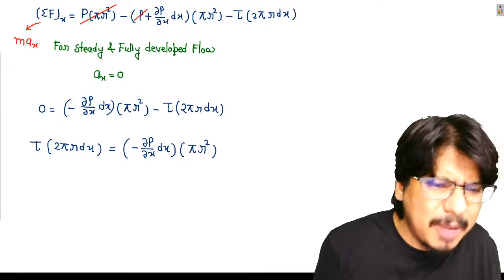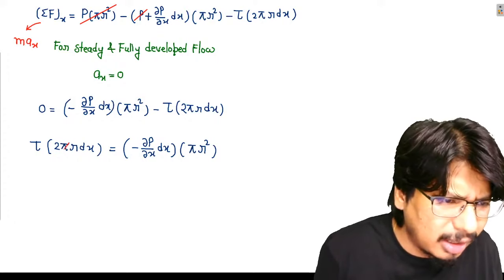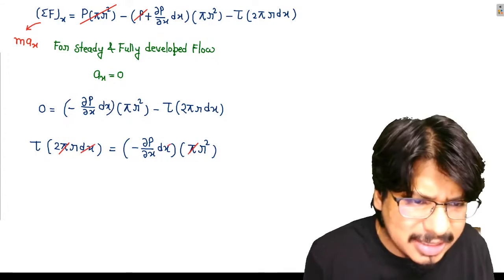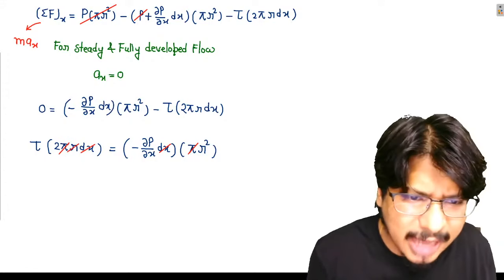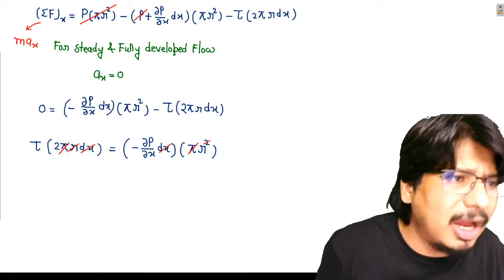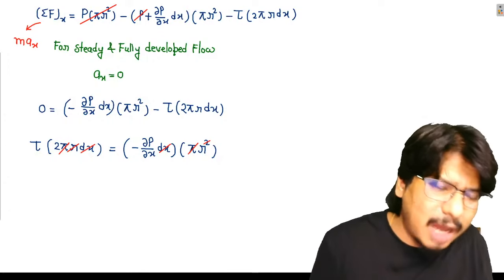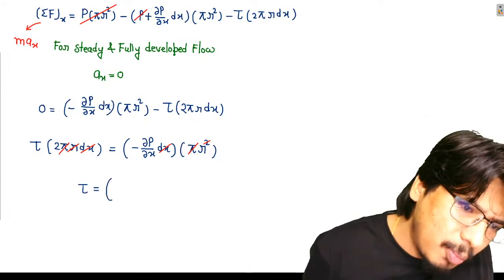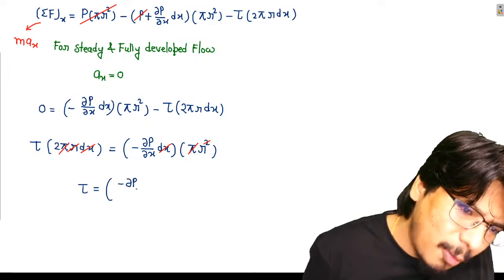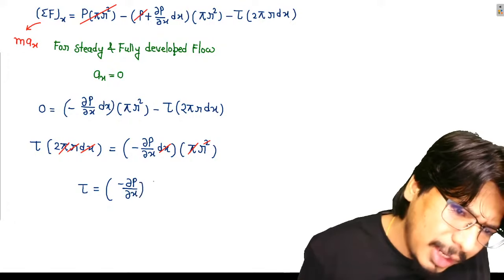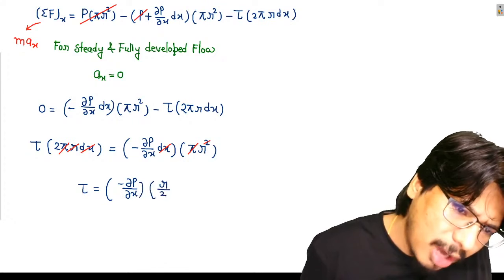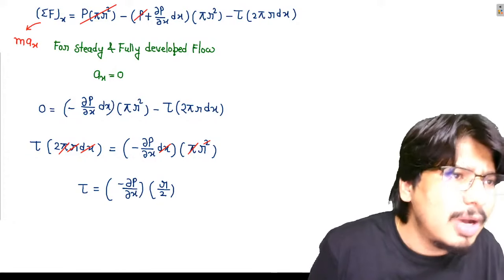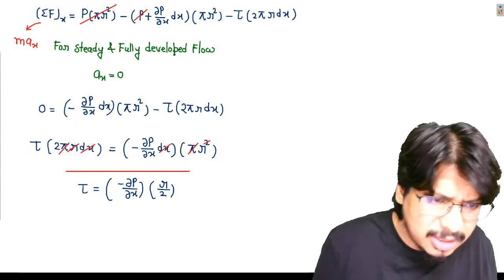Something is getting cancelled for my beautiful students. Pi is getting cancelled. Dx is getting cancelled. What else? R is getting cancelled, my friends. Then what are we getting now? We are getting tau is equal to minus dou P by dou x into small r by 2. This is the expression of shear stress I'm getting.